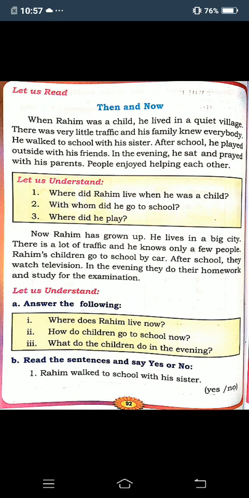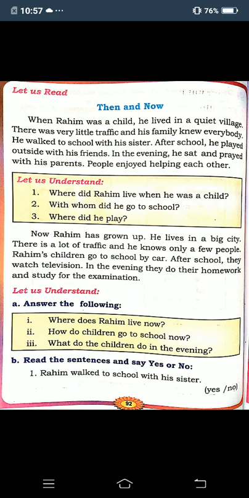Listen carefully. When Rahim was a child, he lived in a quiet village. There was very little traffic, and his family knew everybody. He walked to school with his sister. After school, he played outside with his friends. In the evening, he sat and prayed with his parents. People enjoyed helping each other.